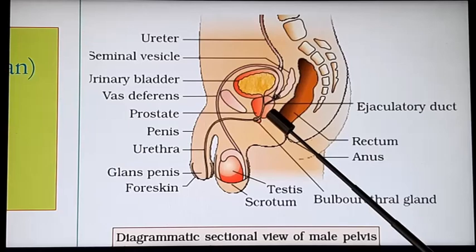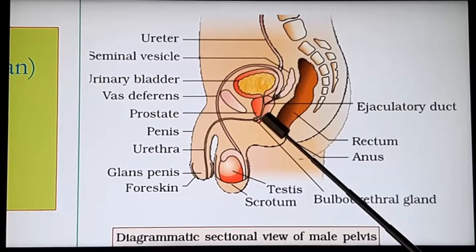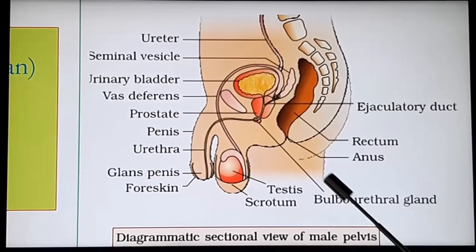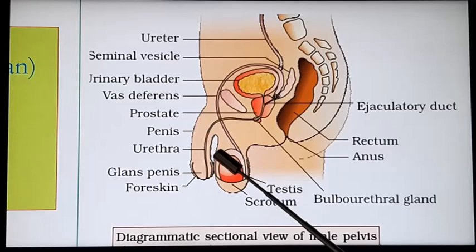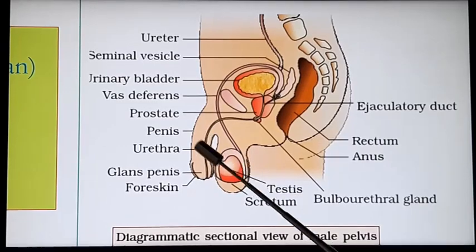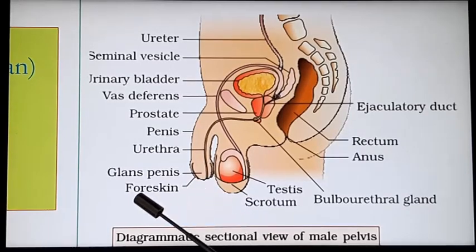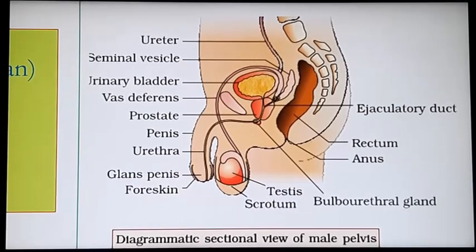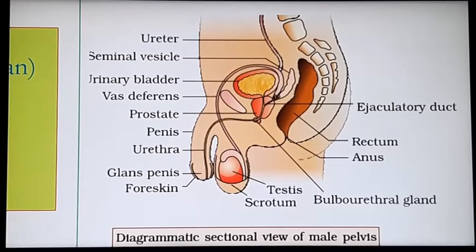Then another gland called prostate gland also opens into the urethra, and another paired gland called bulbourethral gland is also opening into the urethra. The urethra is opening exteriorly through the penis, and the tip of the penis is known as the glans penis, which is protected by foreskin. Penis is the external genitalia, and this represents the male reproductive system.